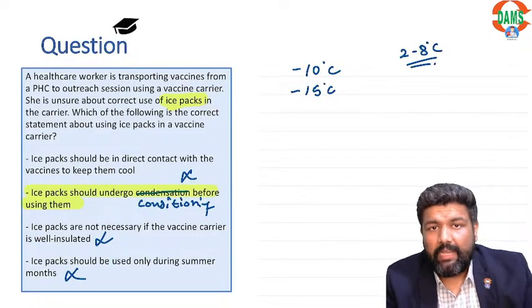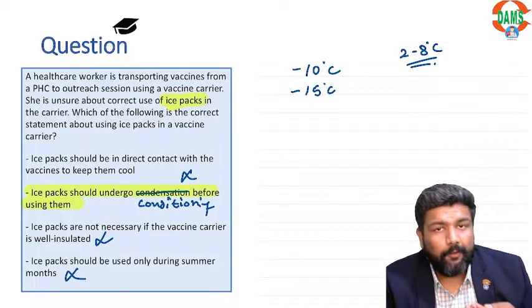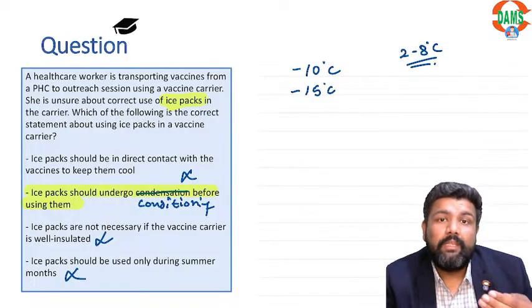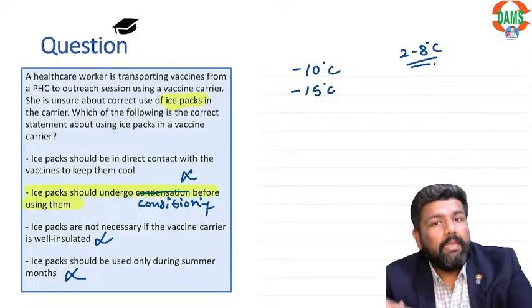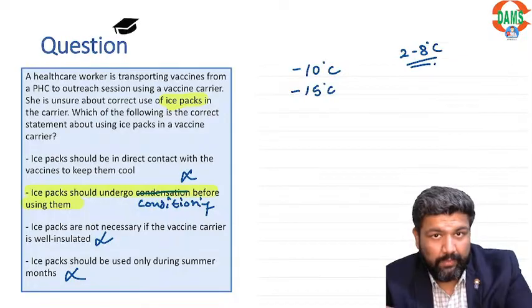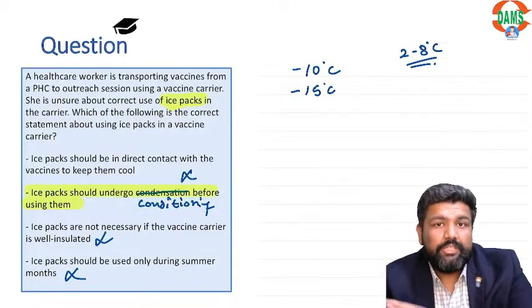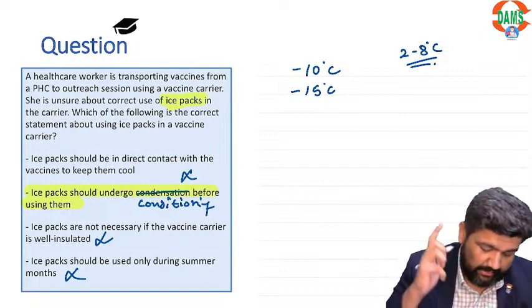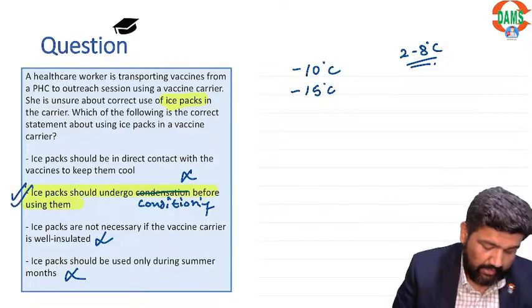So when we take out the ice pack from the deep freezer, the temperature is in minus, and we need 2 to 8 degrees. So we keep the ice pack for some time so that the temperature reaches 2 to 8 degrees Celsius. That is why option B is the correct answer.